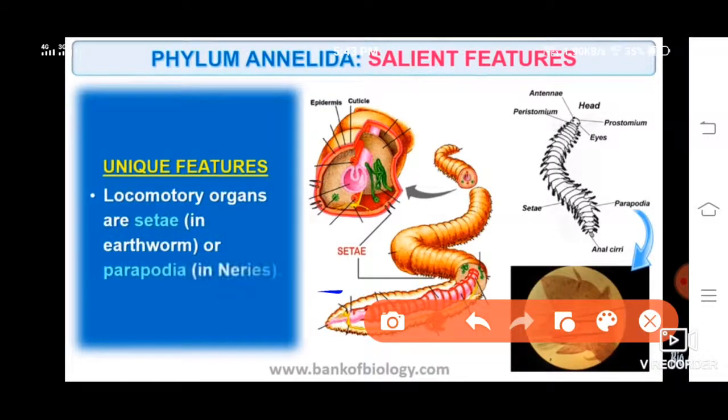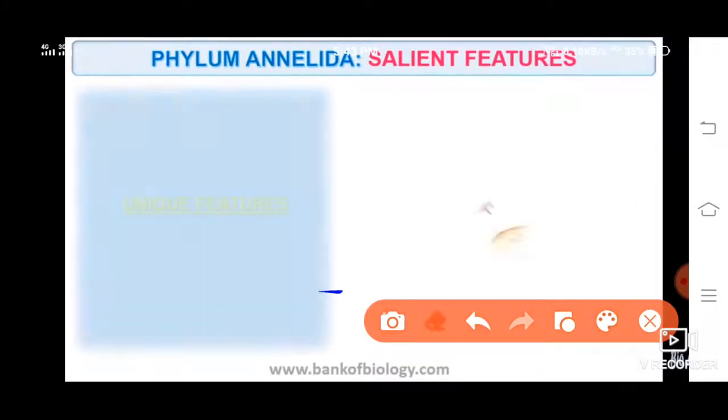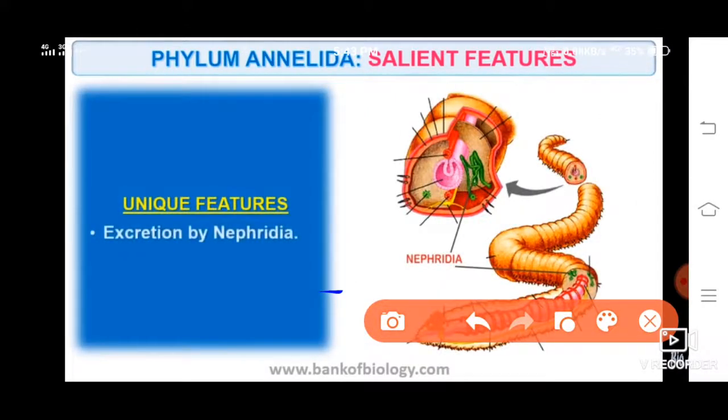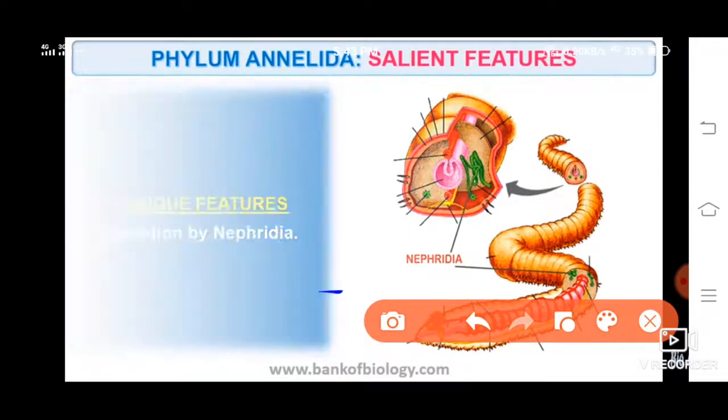The locomotory organs are setae, means small hair-like structures. They help in moving here and there. That is why they are called locomotory organs in earthworm. Or parapodia are present in Nereis, that is false legs. Parapodia means small legs are present.